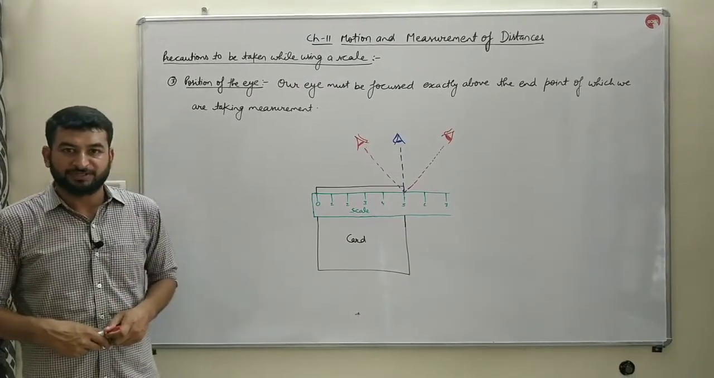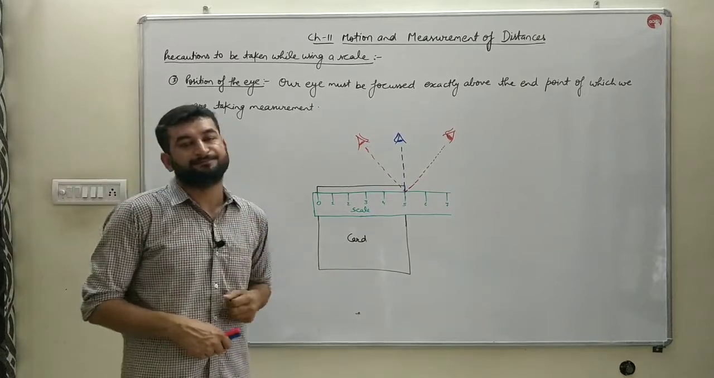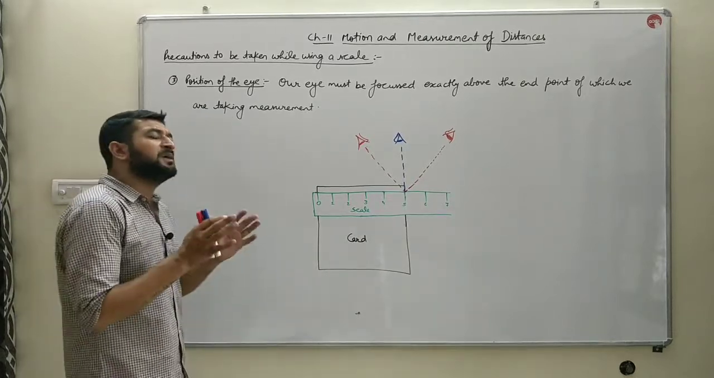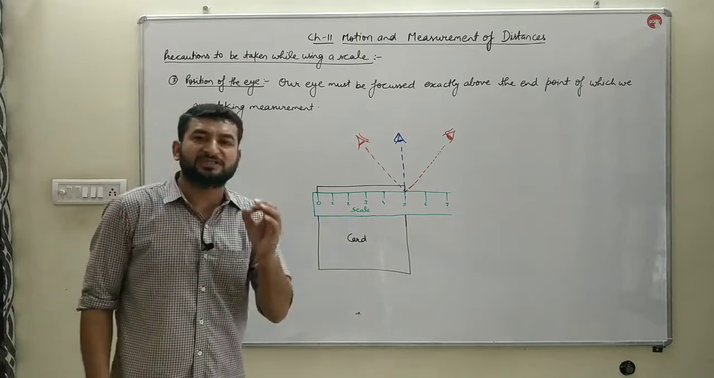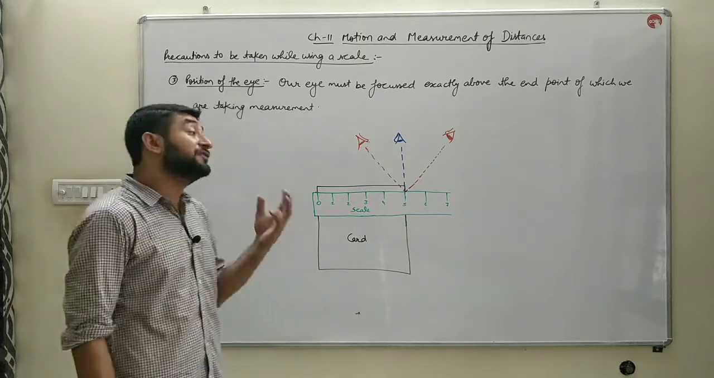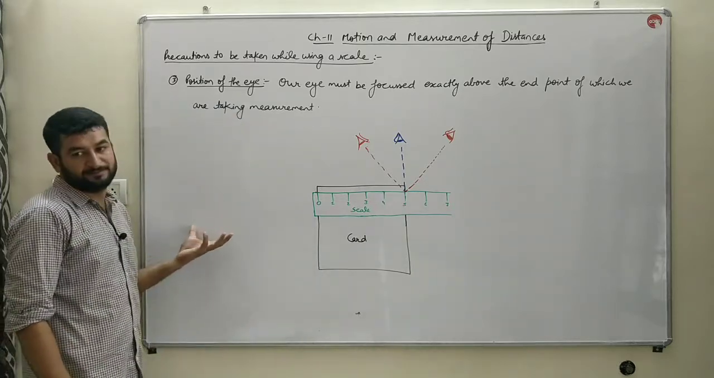The next precaution is position of the eye. The eye must be placed just above the end point of which we are measuring the length.